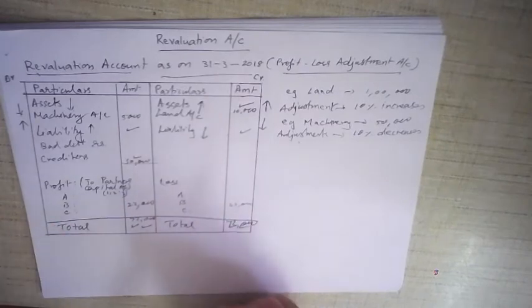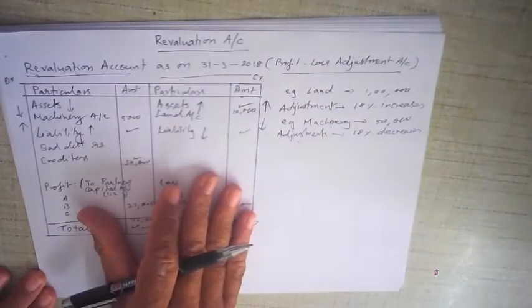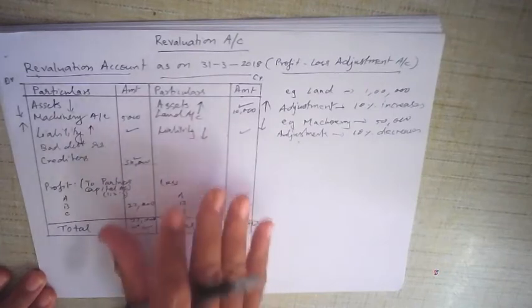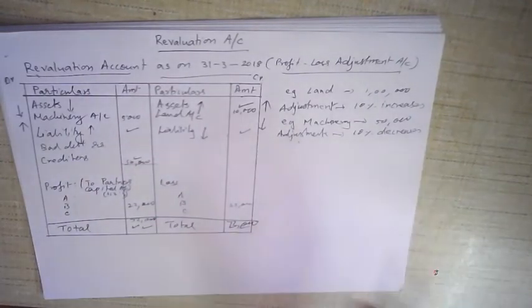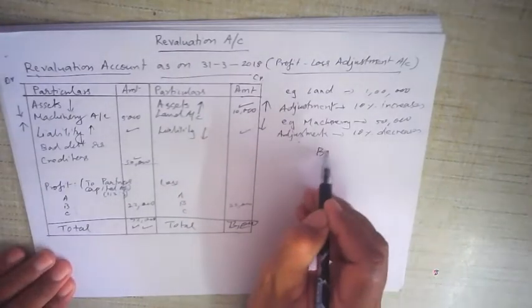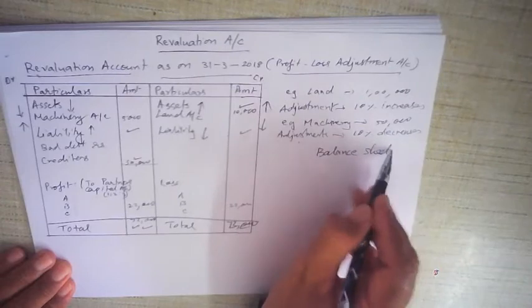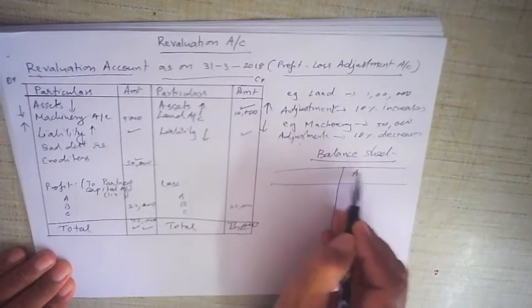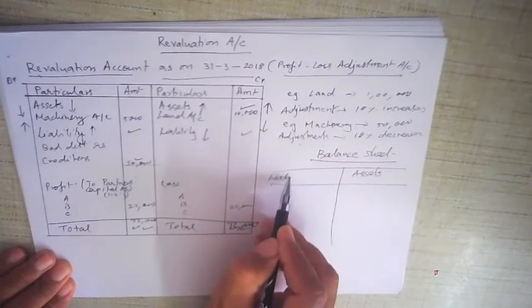Yes, the other thing to understand here is that when you are writing the revaluation account, you should only write those values which either go up or down. Suppose some value does not go up. Now in the old balance sheet, you are going to compare with the old balance sheet. Whatever assets and liabilities are given there, assets are given on this side and liabilities on this side.